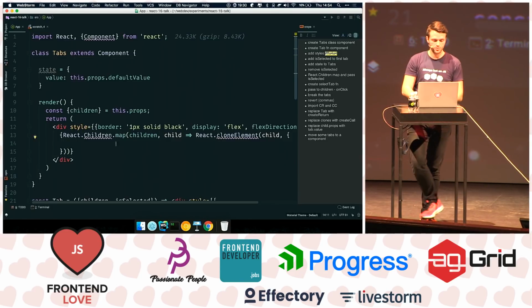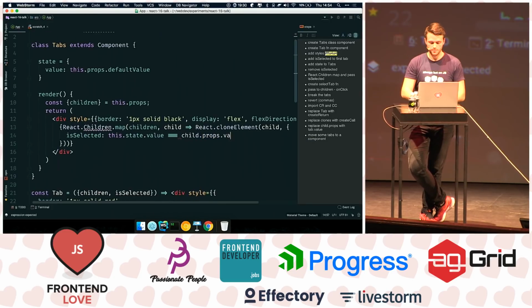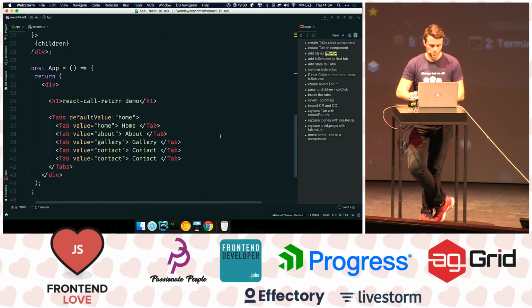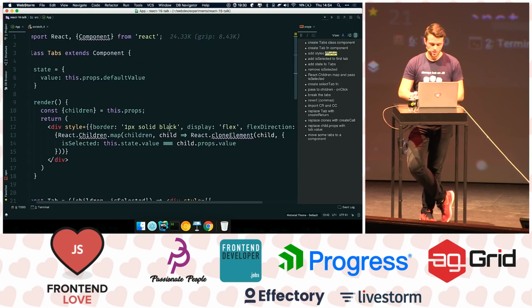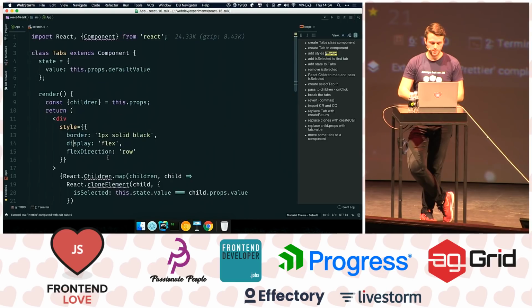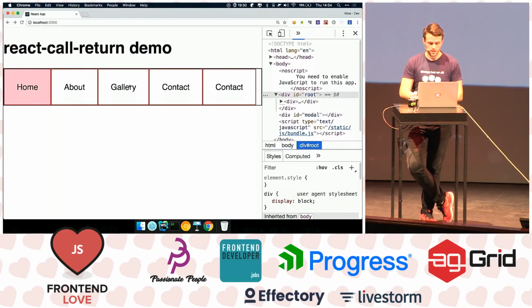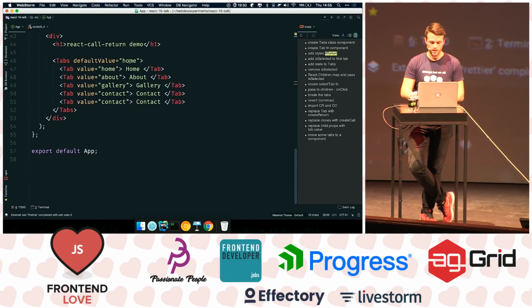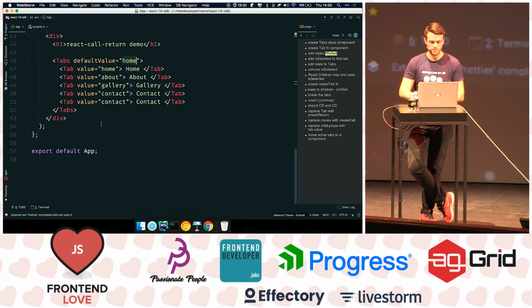But I want to add an extra prop called isSelected, and what I want to do is compare this.state.value to child.props.value. Child.props in this case would be this one, all right? So now we're cloning all of our elements, and we're providing some state to it, isSelected. It's going to grab isSelected, and home will be selected. If I say gallery here, and I go back, the gallery will be selected. But I still can't click, I need a method to click these things.